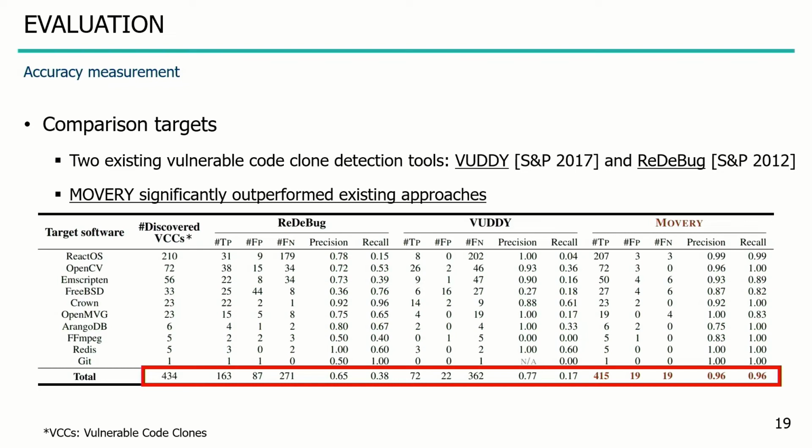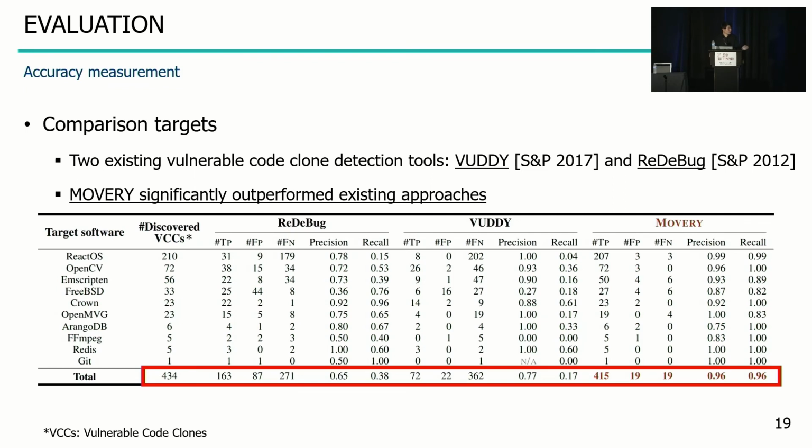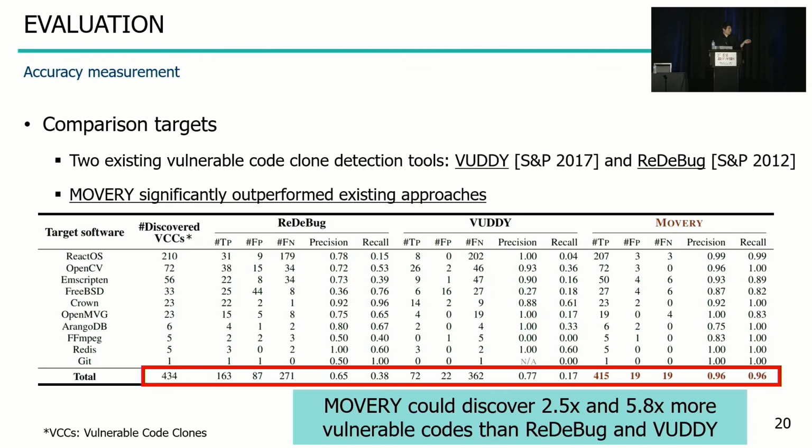We confirmed that MOVERY significantly outperformed ReDeBug and VUDDY because MOVERY could discover more than 400 vulnerable code with 96% of precision and recall. But ReDeBug and VUDDY, which did not fully consider the OSS modifications, failed to discover many correct propagated vulnerable code. In particular, MOVERY could discover 2.5 times and 5.8 times more vulnerable code than ReDeBug and VUDDY.